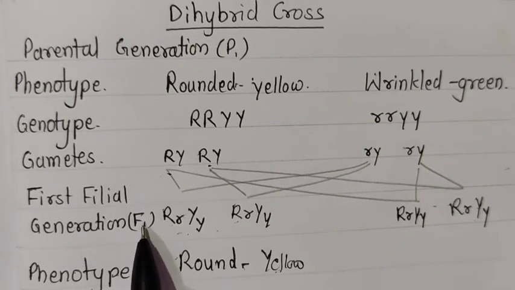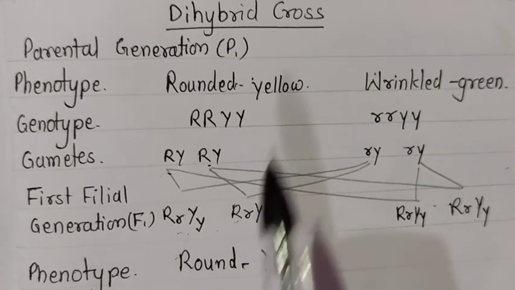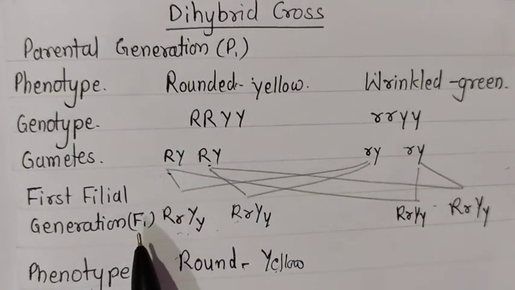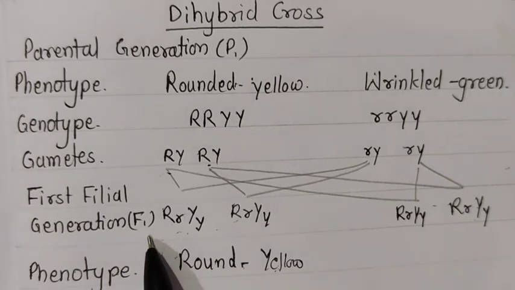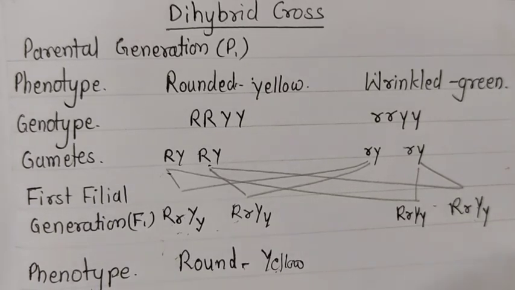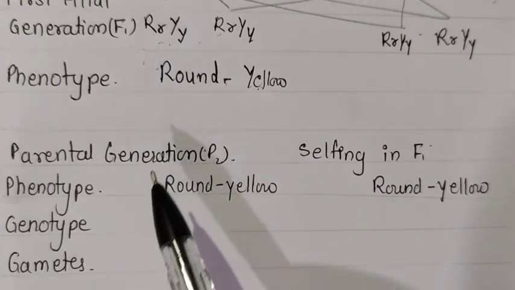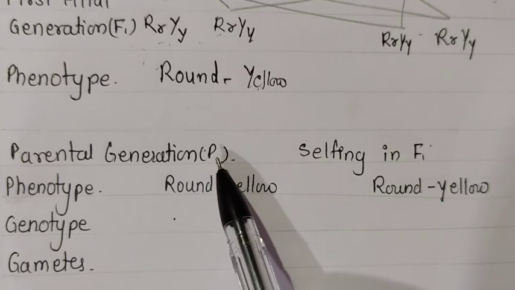Now this first filial generation F1, they are the offspring of P1, and now this F1 will be the parents for the next generation. That will be the P2. Now this F1 will become P2. We will see the next crossing ahead. Now this F1 becomes P2, they become the parents now.